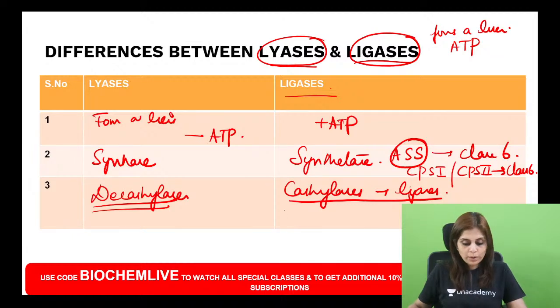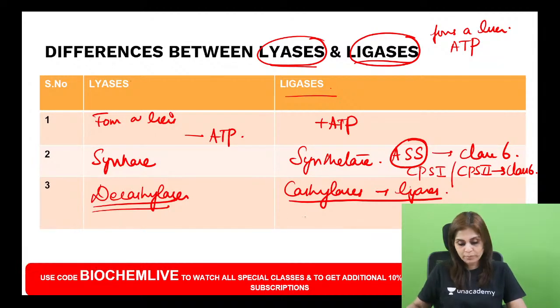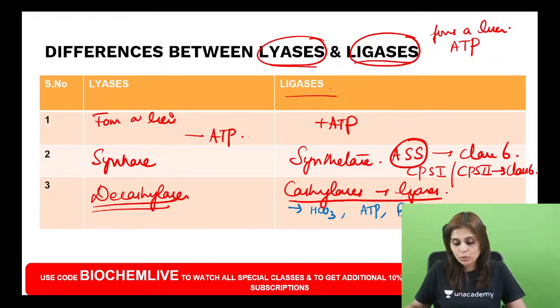What are the requirements of carboxylases? Any carboxylase has got 3 requirements. One is they need carbon dioxide in the form of bicarbonate. They all need ATP as a source of energy. And they always need biotin as a coenzyme. Very good, BBA.